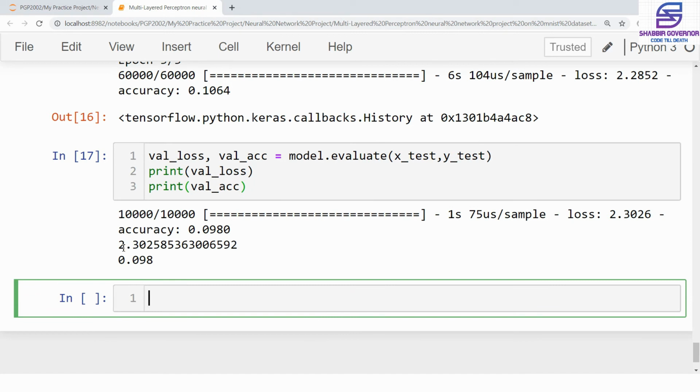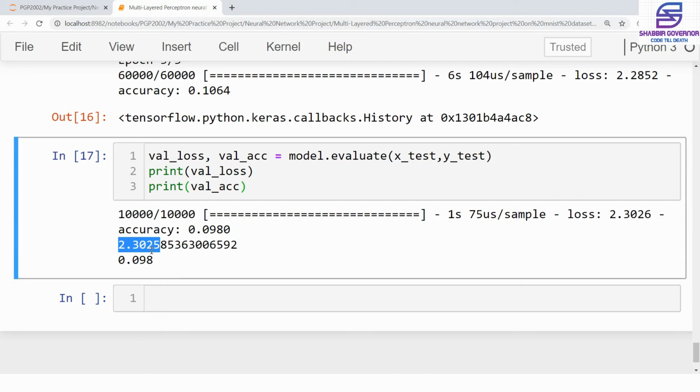So what we get here is that the total loss that we have incurred is around 2.30. So this is very little loss, and we are getting a model that is 98% accurate in predicting on the testing data.